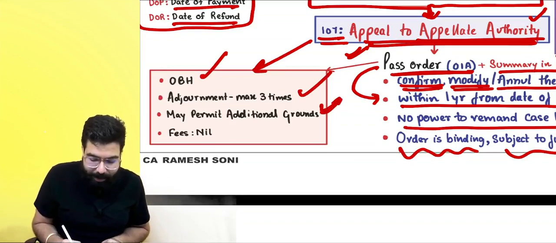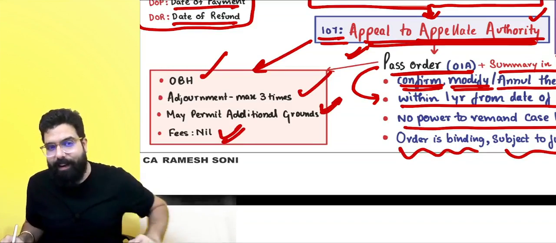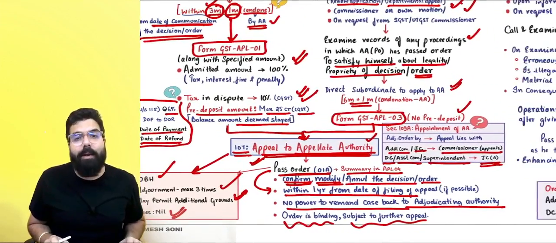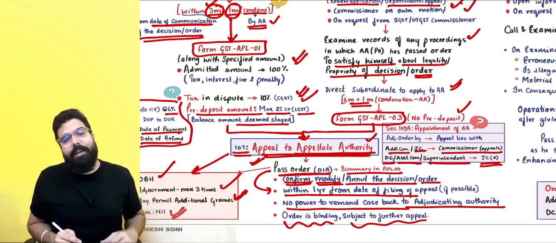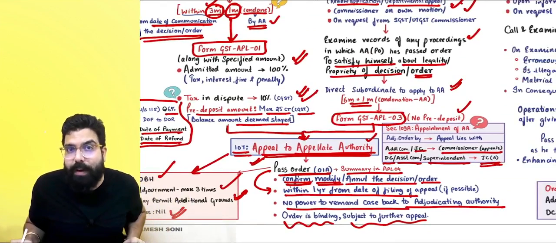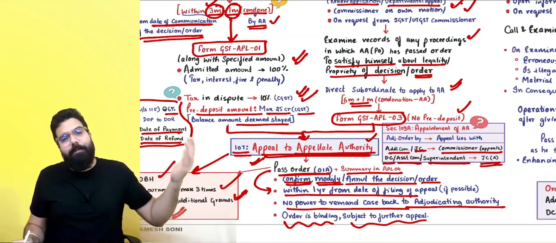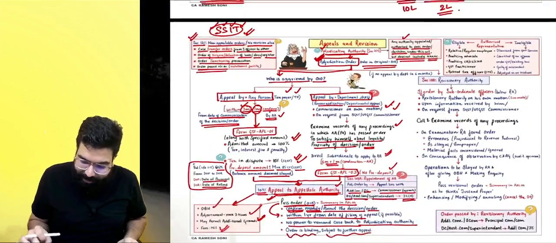And the fee for filing an appeal to the appellate authority is nil. Only the taxpayer is required to pay a pre-deposit amount of 10% of the tax in dispute, subject to a maximum of 25 crore under CGST and 10% or 25 crore under SGST. Yes, sir, point is clear.